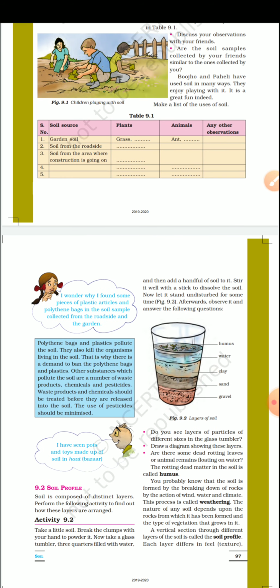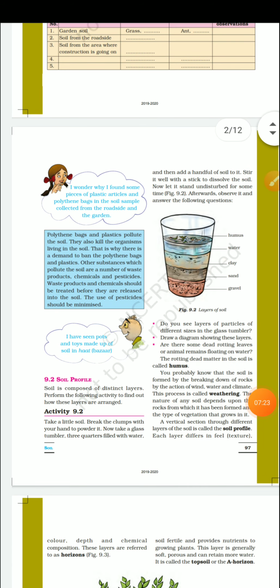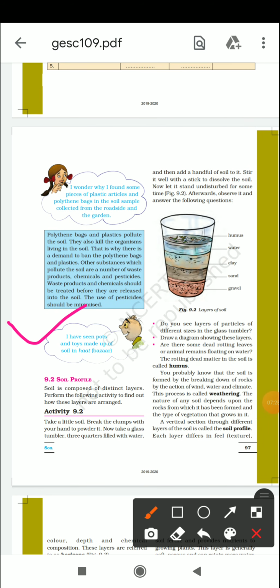Now in the blue zone, if you see this particular area, one question was put by Paheli: I wonder why I found some pieces of plastic articles and polythene bags in the soil sample collected from the roadside and the garden.